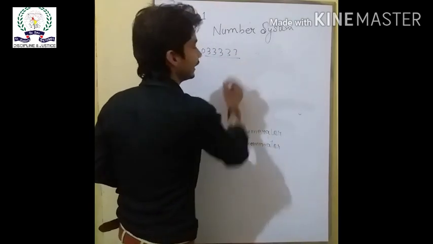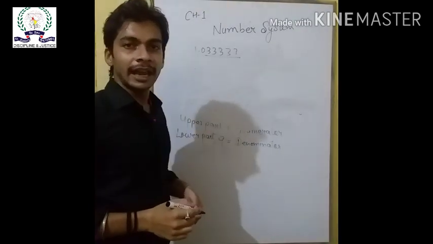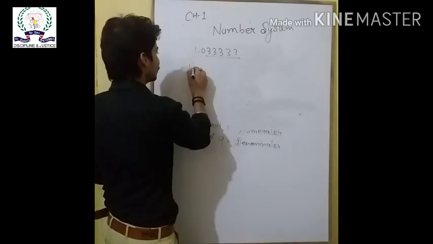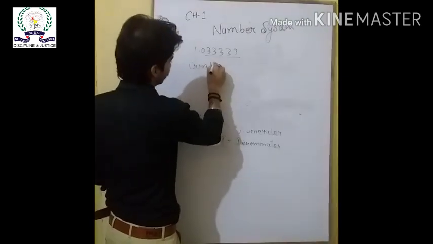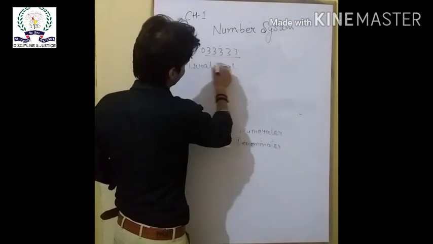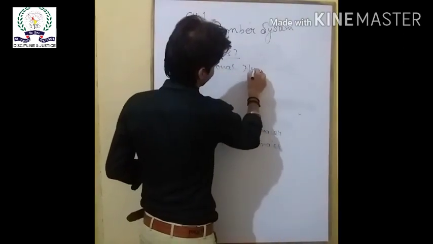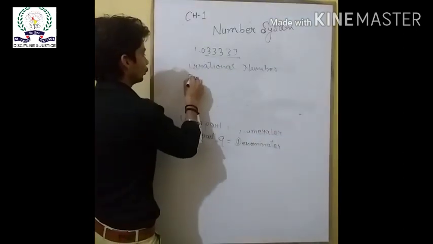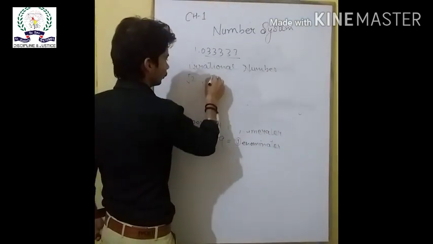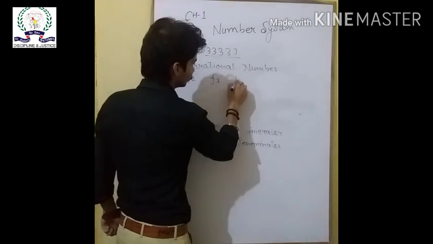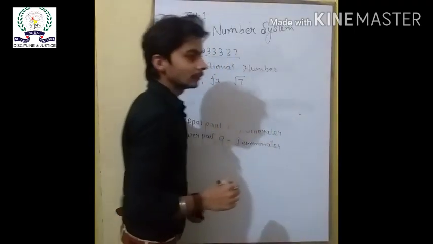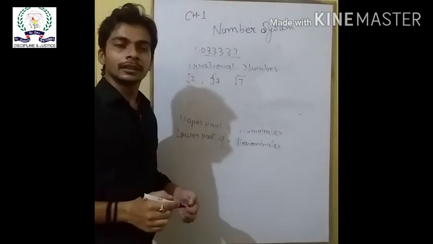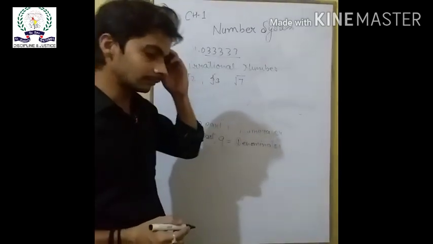The number is repeating and non-terminating, and this is called an irrational number. Like root 2, root 3, root 7, all these numbers are non-terminating, so these numbers are irrational numbers.